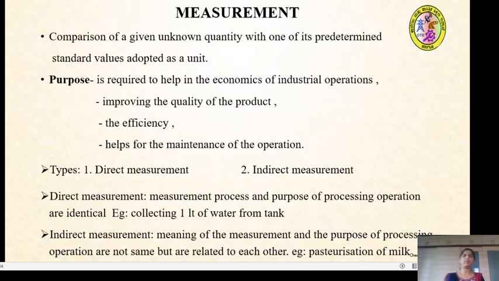As we have now learned what an instrument is, by using the instrument we measure a certain physical quantity, which may be any process variable. Measuring the physical quantity is called measurement. How exactly can we define measurement? Measurement is a comparison of the given unknown quantity with one of its predetermined standard values adopted as a unit.